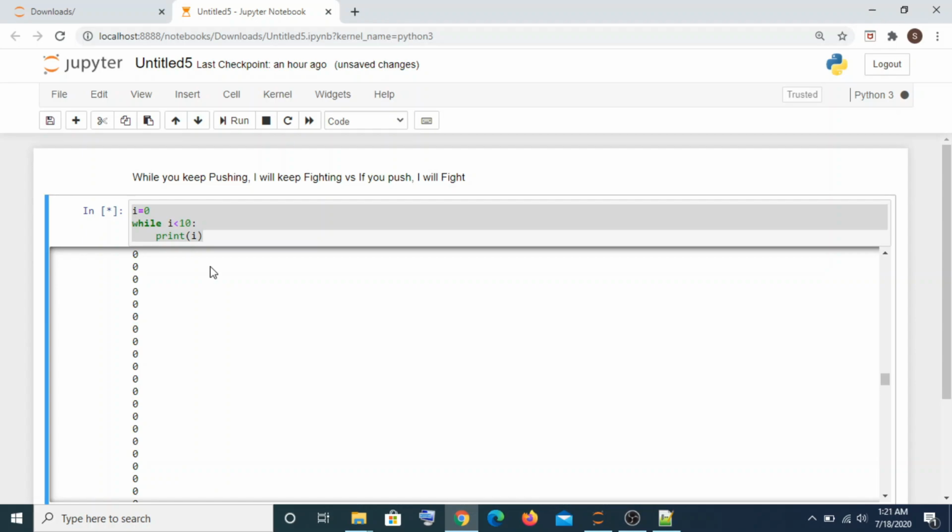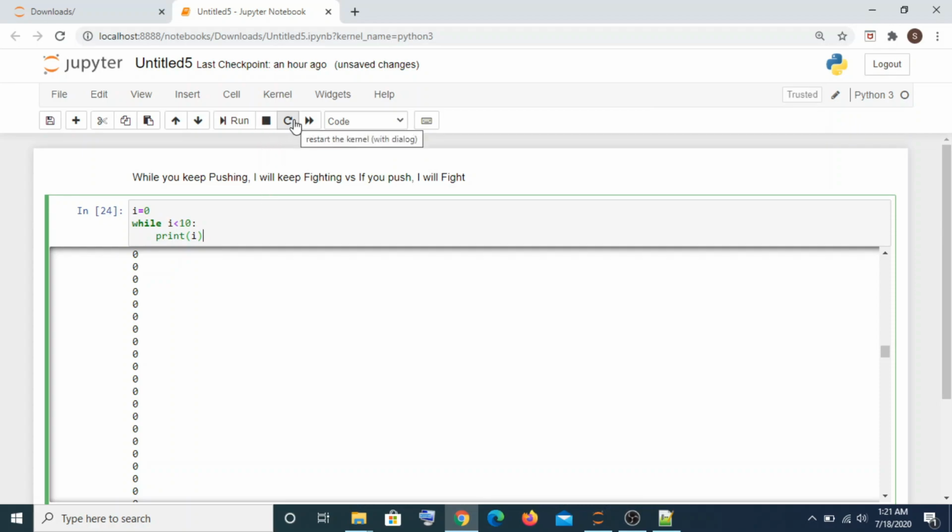Sometimes you'll run into a situation like this where the code keeps on running, and you want to stop it, you want to interrupt it. In such scenarios you'll use this one, the stop. If you stop it, it will just interrupt this command right there. If you see here, the sequence number changed, which means this particular cell has been executed. Sometimes what happens is, even though you are using the stop command, it just keeps running and you're not able to interrupt it. In that case you will have to restart your kernel. So you click here and it will restart the kernel.